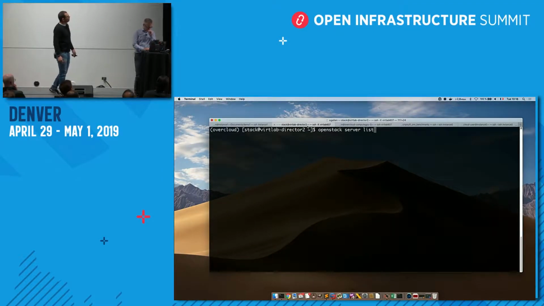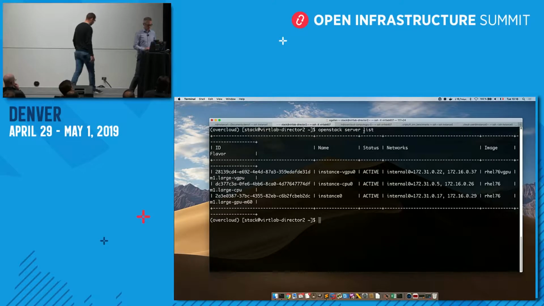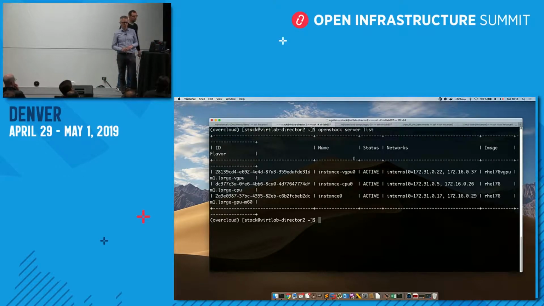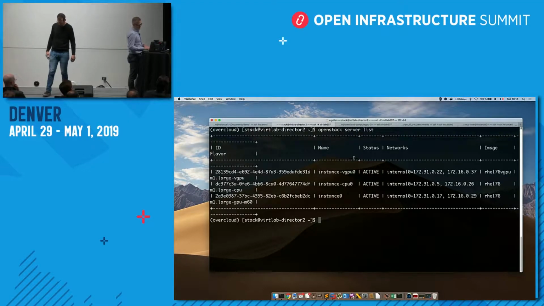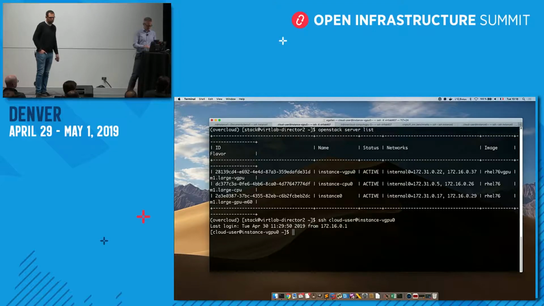So here we have a Red Hat OpenStack Platform 14. In Red Hat OpenStack Platform 14, we already had this vGPU feature, but it was called Tech Preview, so it was available for testing. Here we have multiple instances, and one instance is with vGPU. We can connect on it. All right, I can check. We have a driver installed on it.